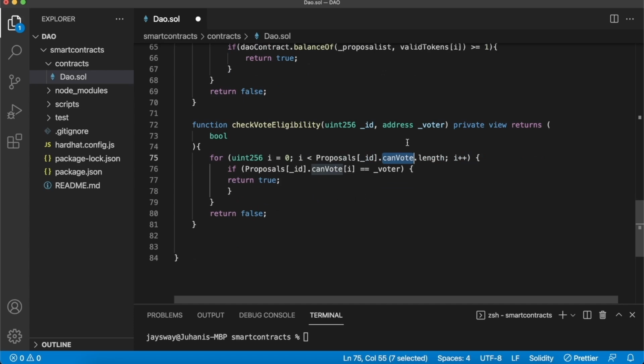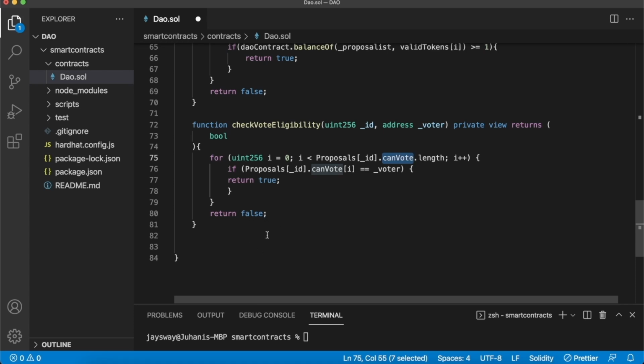And then if the voter that we pass into the function is present within this can vote array, we return true. So they are a part of the pool of addresses that, at the time of creating that proposal, held one of the NFTs, and now can vote on this proposal. Otherwise, if they're not in this can vote array for that specific proposal, they will not be allowed to vote and will return false when creating our vote function.